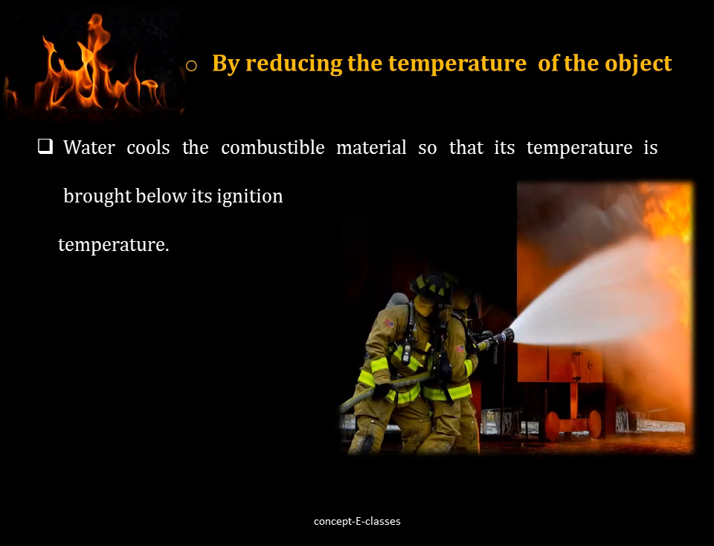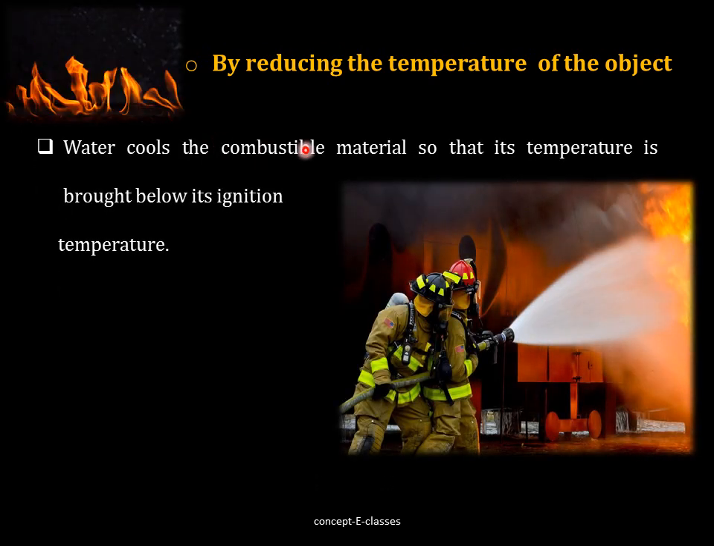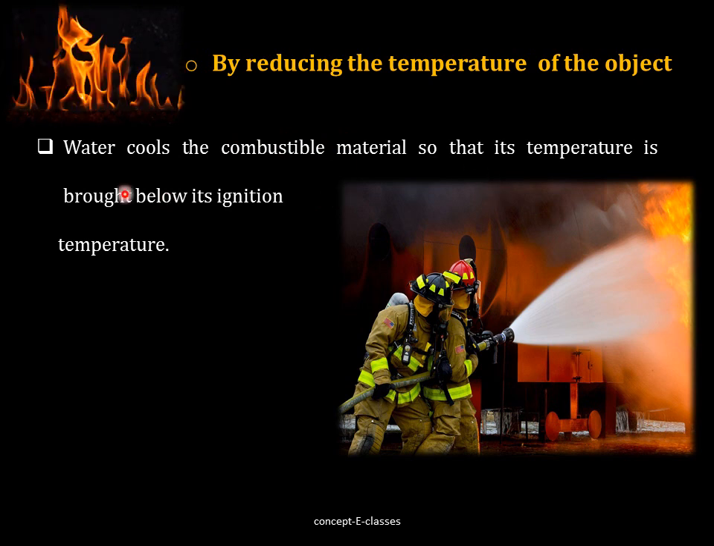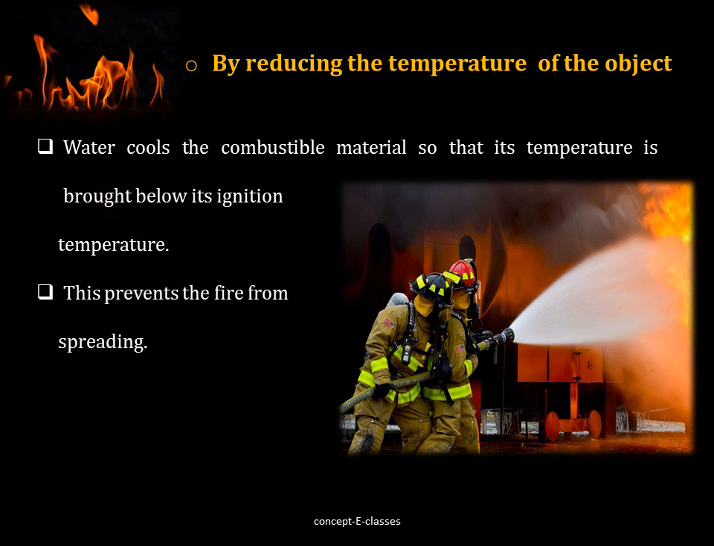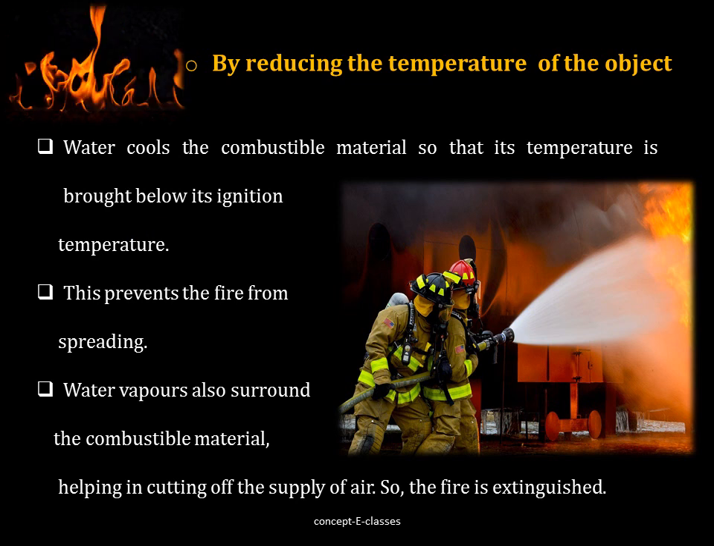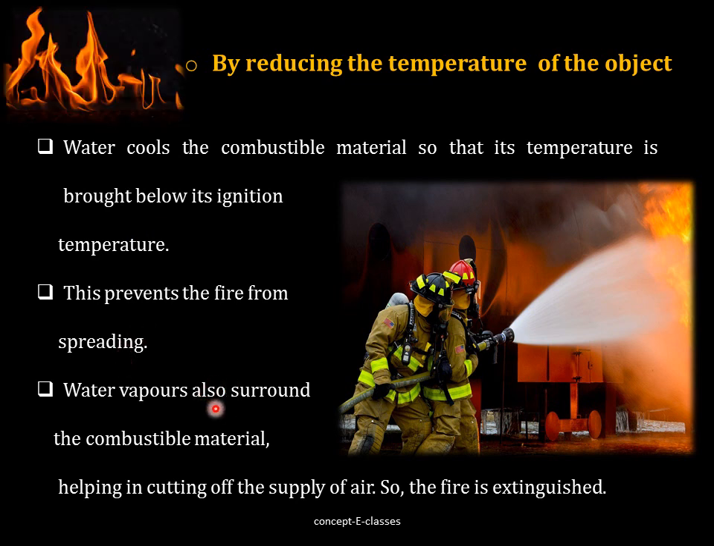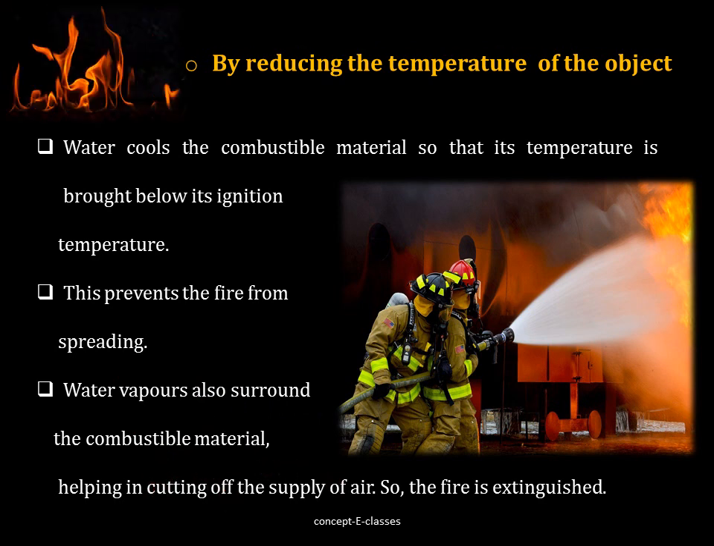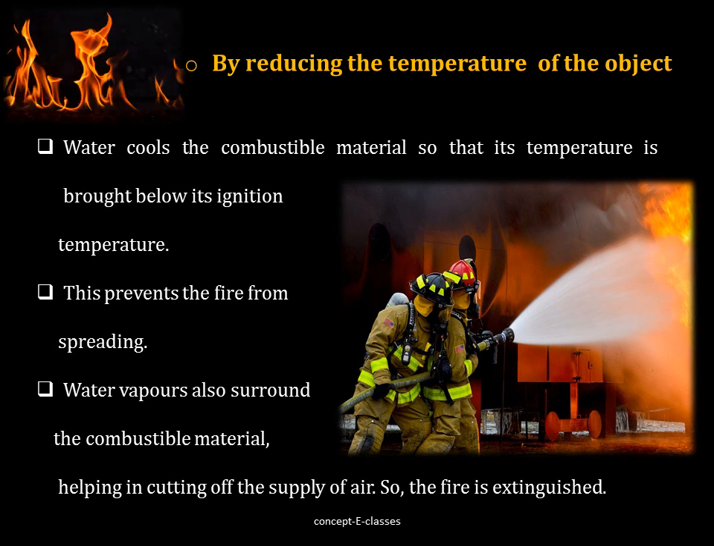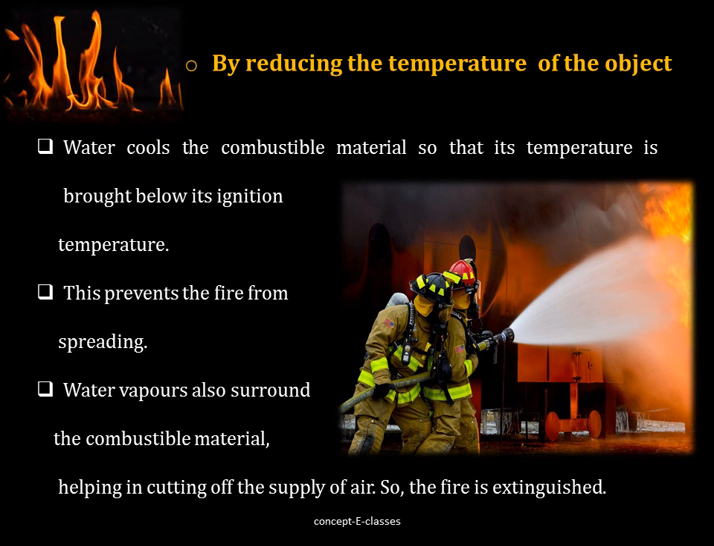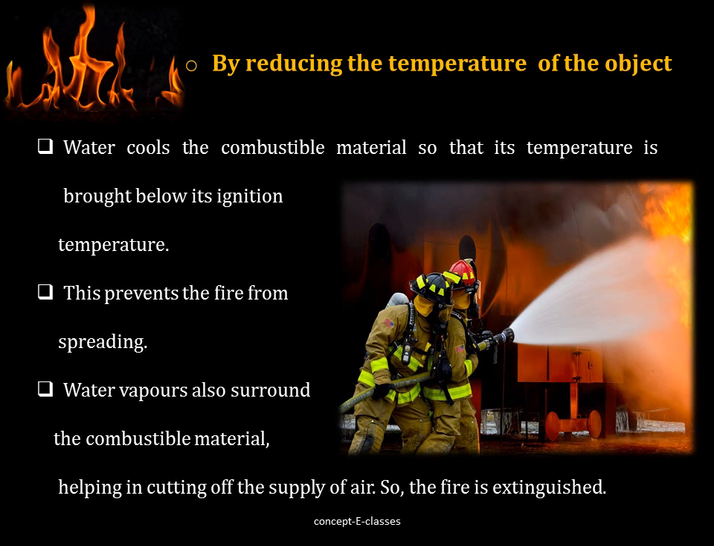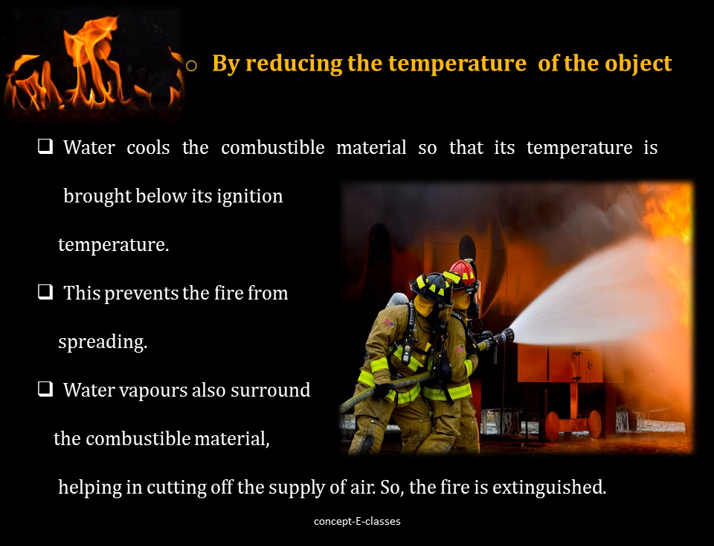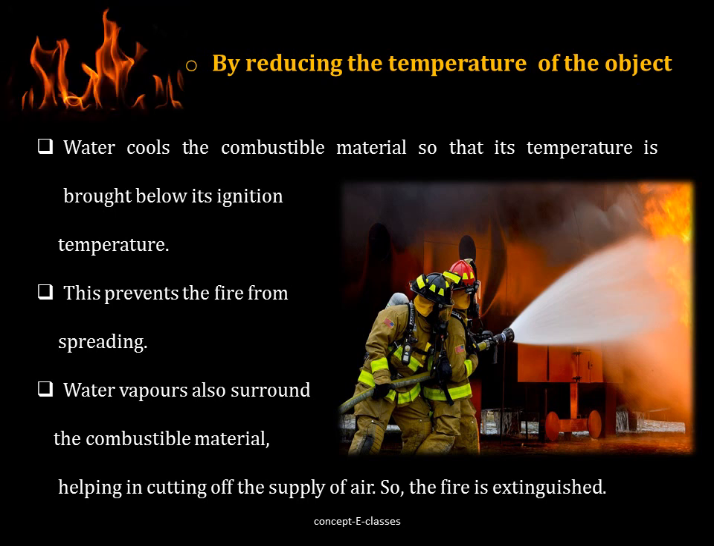For that, water is used. Water cools the combustible material so that its temperature is brought below its ignition temperature, and this prevents the fire from spreading. The water vapors also surround the combustible material, which helps in cutting off the supply of air, thereby extinguishing fire. So we can control fire by removing the fuel, by cutting off the supply of air, or by reducing the temperature of the combustible material below its ignition temperature.